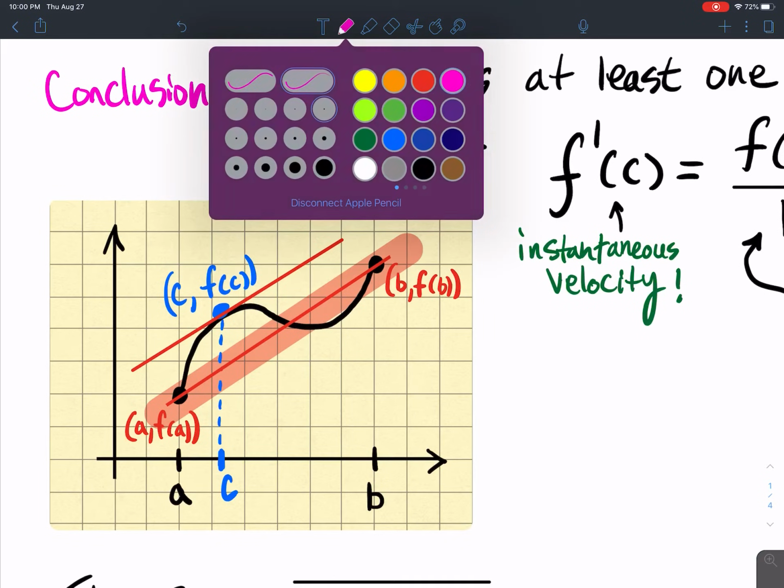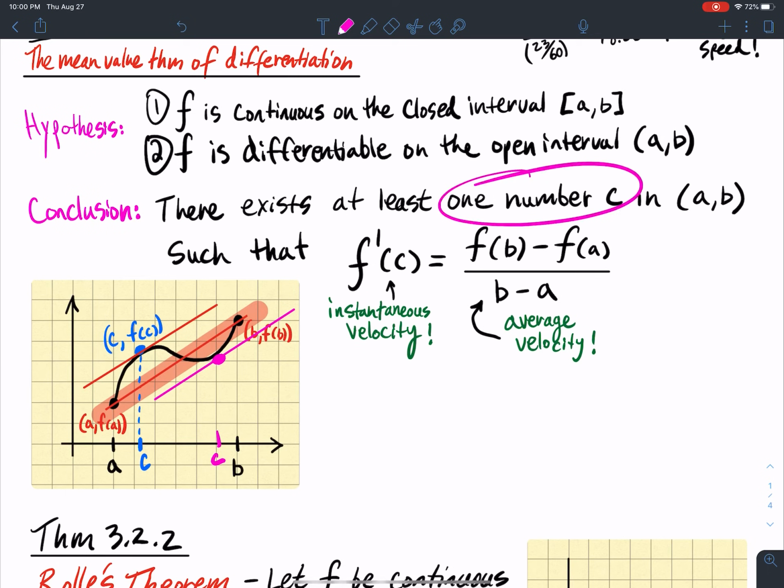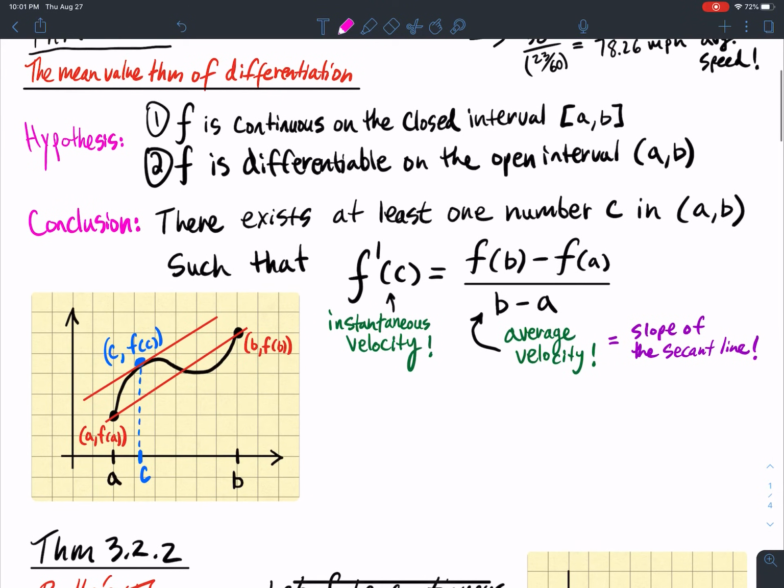Now, is that the only C possible? Is that the only place? Well, it looks like with this graph, you might actually have another C. So what we're saying here is not only is there guaranteed to be one C number, but there is at least one C number. And at least one means there could be more than one. So here, I just wrote down one of them, but I'm just illustrating that you could have more than one different C that produces another average slope that's the same slope as the endpoints produce.